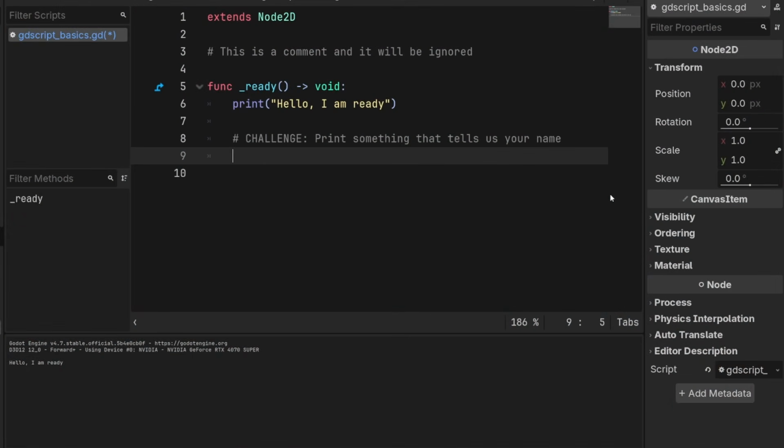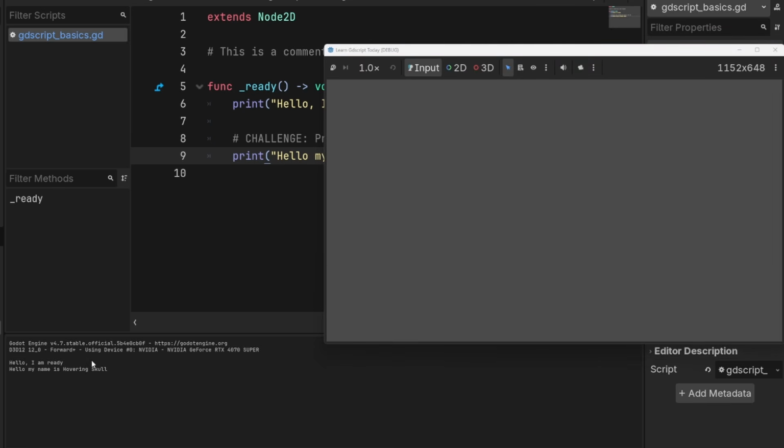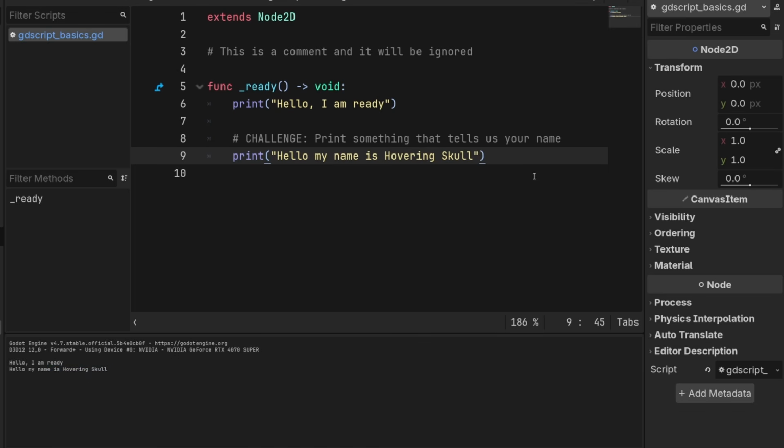Okay, great. Let's try this out then. So we look up here, we see, okay, the pattern seems to be we have print and then we have quotation marks around some text. Let's try that. So I'll do print, hello, my name is Hovering Skull. Okay, now let's play it to see. Hello, I am ready. Hello, my name is Hovering Skull. Terrific. That's great. Ready always runs at the beginning for one of our objects or our scene.